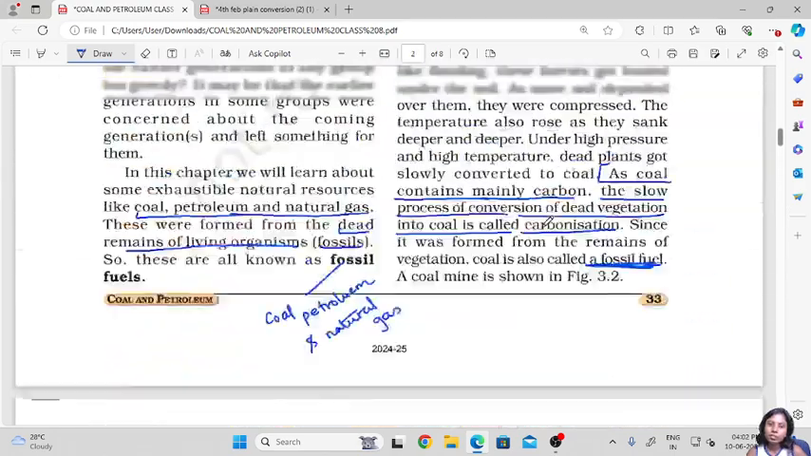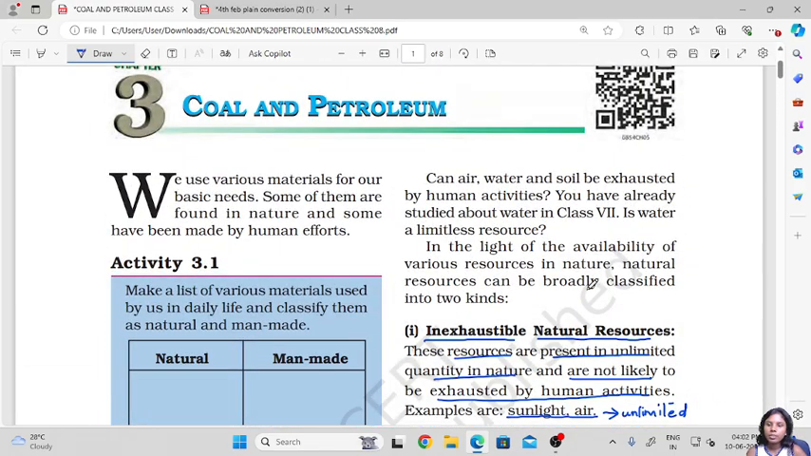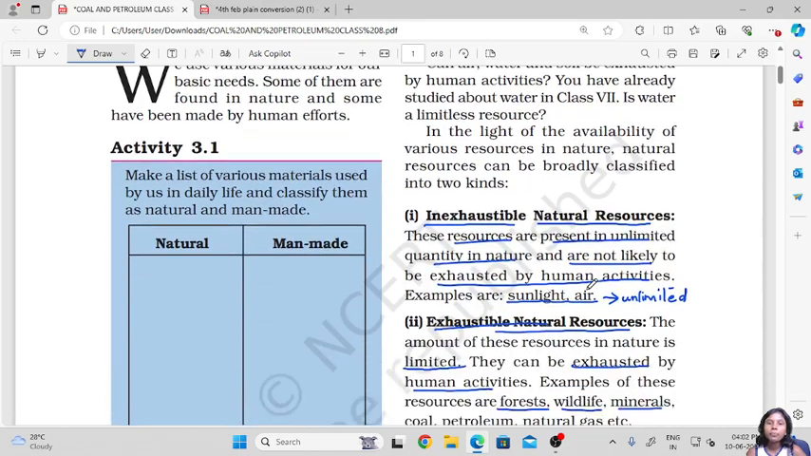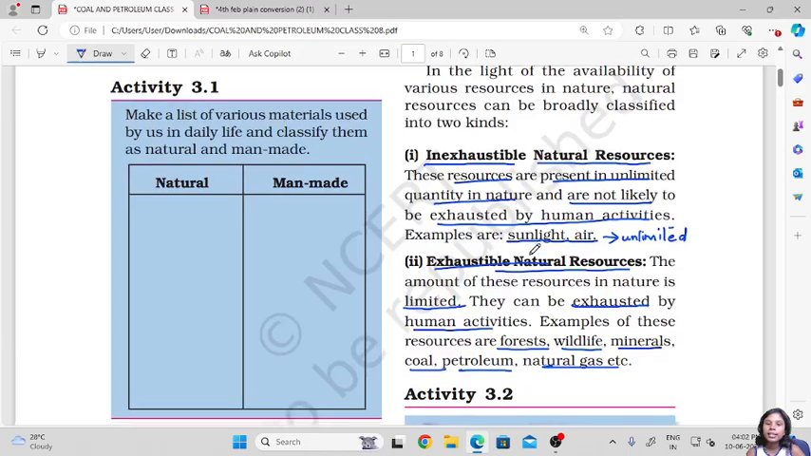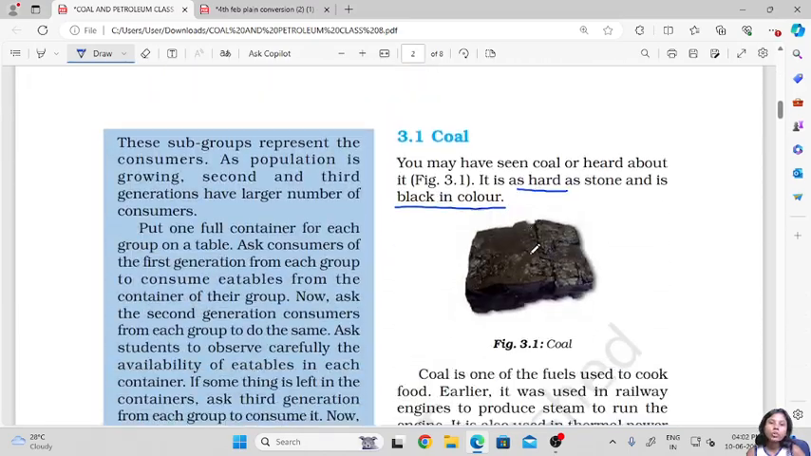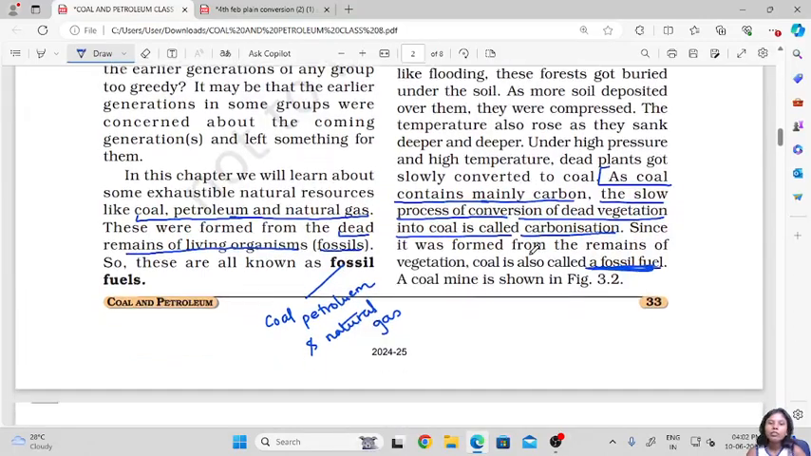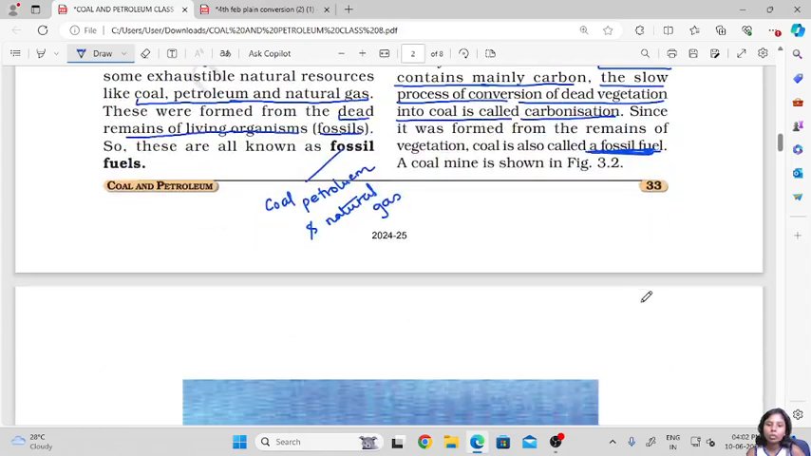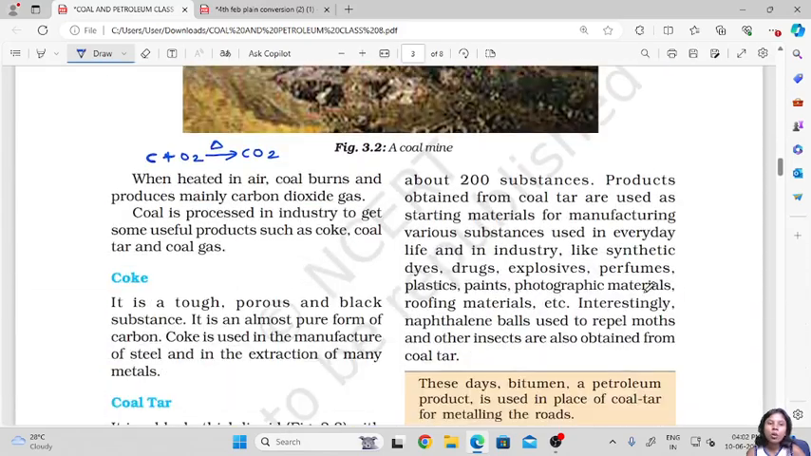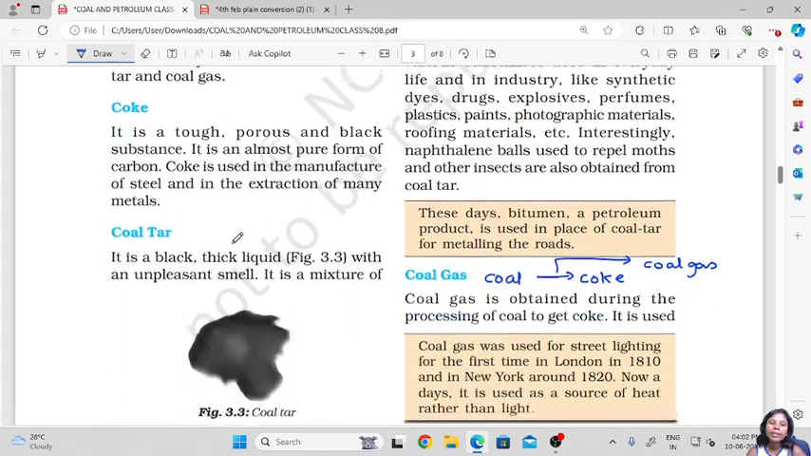Okay, so in today's chapter we learned about inexhaustible natural resources. What are they? Then what are some examples of them? We learned about exhaustible natural resources and their examples. Further, we saw what coal is and how coal was formed. We also understood the terms carbonization and fossil fuels. Further, we saw some of the useful products of coal, that is coke, coal tar and coal gas.